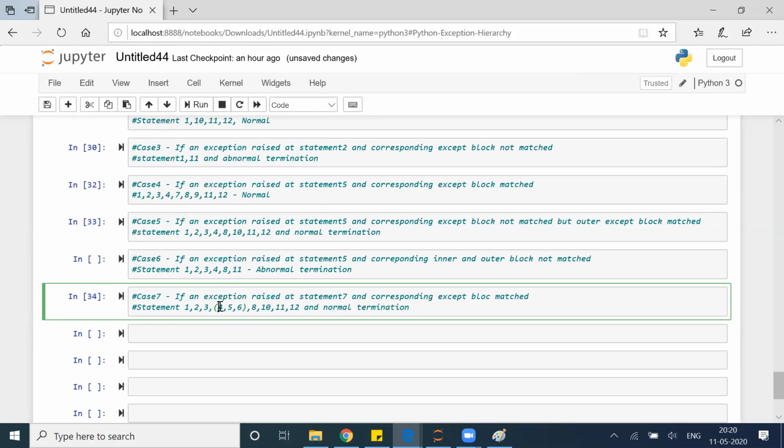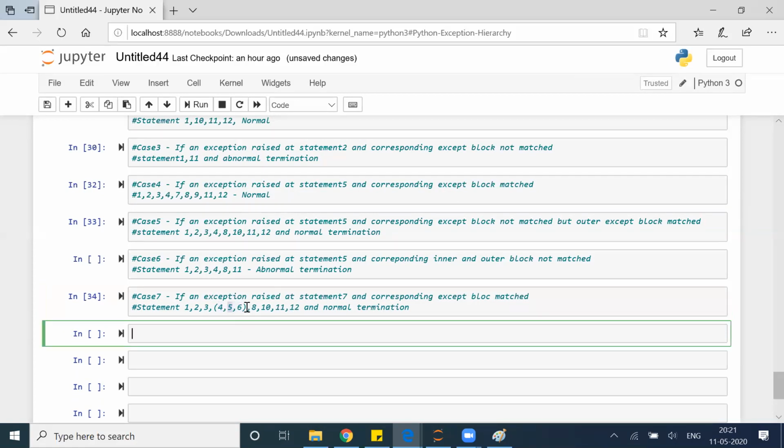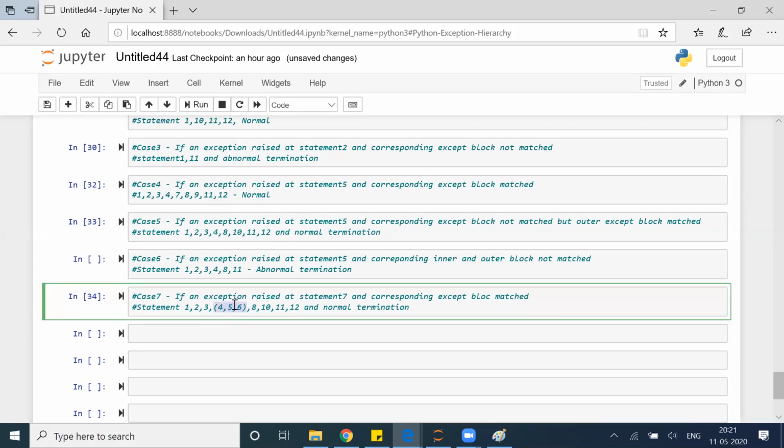So there are chances that 4 ran fine, 5 ran fine, 6 failed. There are chances that 4 failed, 5 obviously will not run, 6 obviously will not run. There are chances that 5 will fail, so 4 will run, 5 will fail, and then it will go to 7, right? So the possibility is that all 3 may run, in the third it will fail, in the second it may fail, or at the first only it may fail. So that depends purely based on which line it is failing.